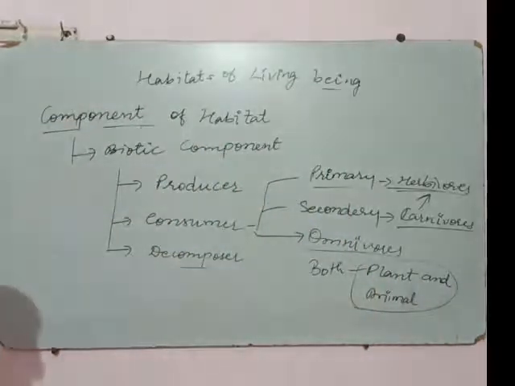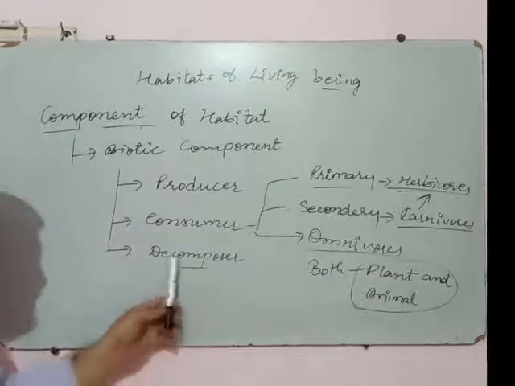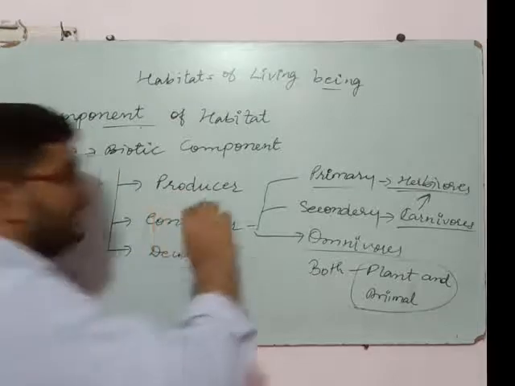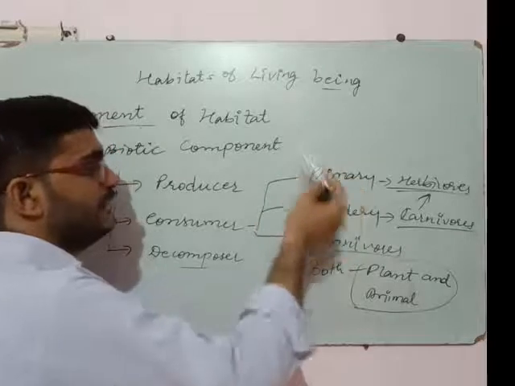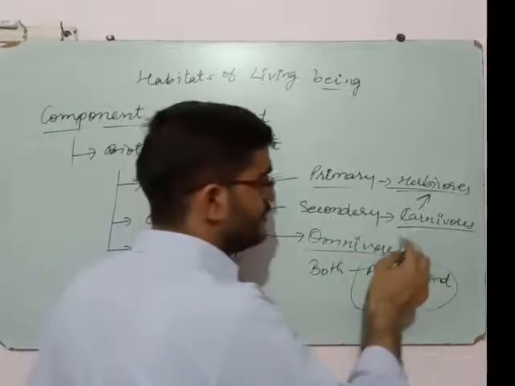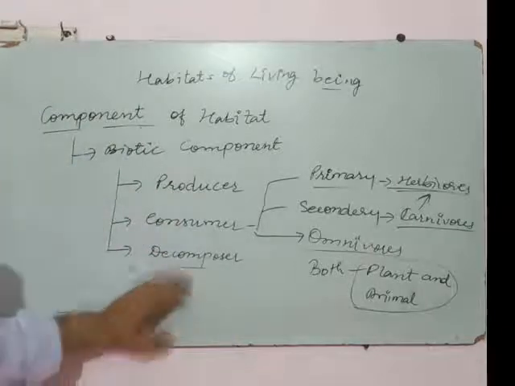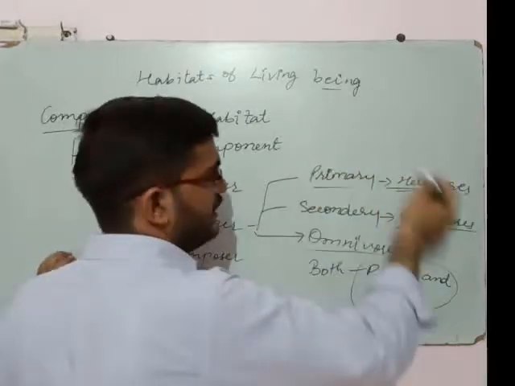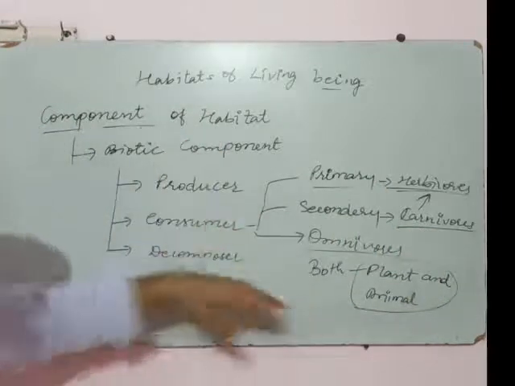Okay, next come the decomposers. What are the decomposers? Decomposers are nature's cleaners, who keep nature clean. It means when producers produce food, who eats it? Primary consumers. It means the producers are eaten by the primary consumers, and the primary consumers are eaten by the secondary consumers or carnivores, and the carnivores or omnivores are decomposed by the decomposers. It means the nutrients that are taken by the plants are taken by the herbivores, then by the carnivores, and they are decomposed, and again the nutrients come into the soil.